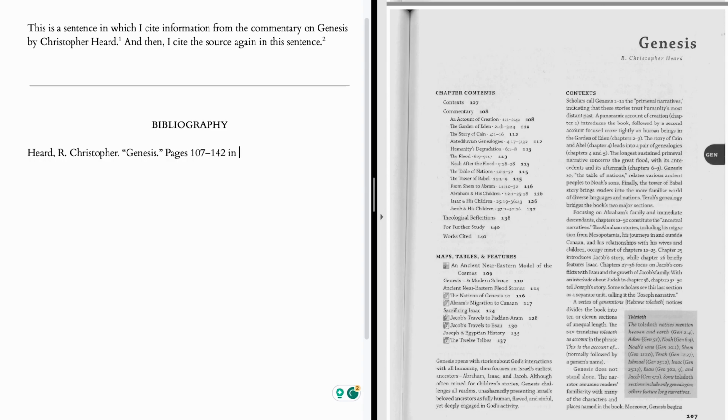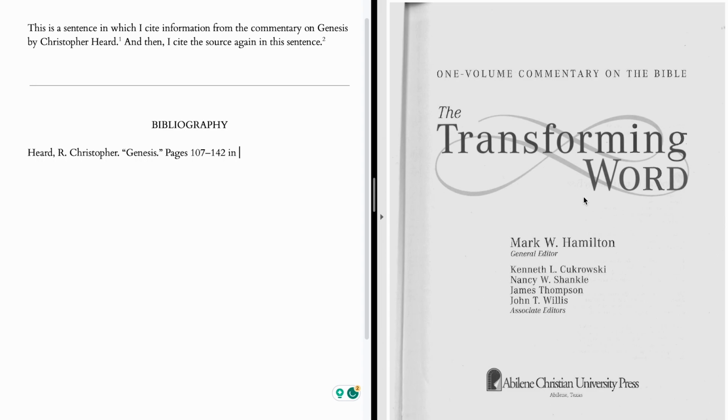Once we have that, then we start to add the information from the specific volume here, the Transforming Word that we're citing. We need to include the editor's information. And here's a good place to note that often in these commentaries there are long lists of editors because various editors serve in various roles. In this case, you just need the general editor that's overseeing the whole project or the whole volume. Once we have this information, then all we're lacking now is the information on the publisher. And so that's what your bibliography entry should look like.